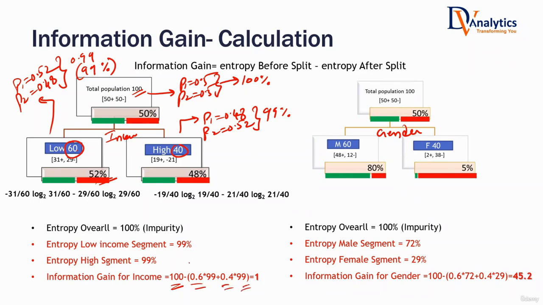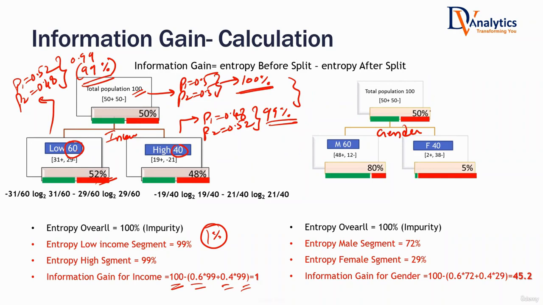Information gain when you split based on income variable is 1%, which means before splitting, 100% was the impurity. After splitting, on an average, how much is the impurity? You got it down from 100% to, on an average, 99%. How much have you gained? What is your lift? Information gain: 1%.